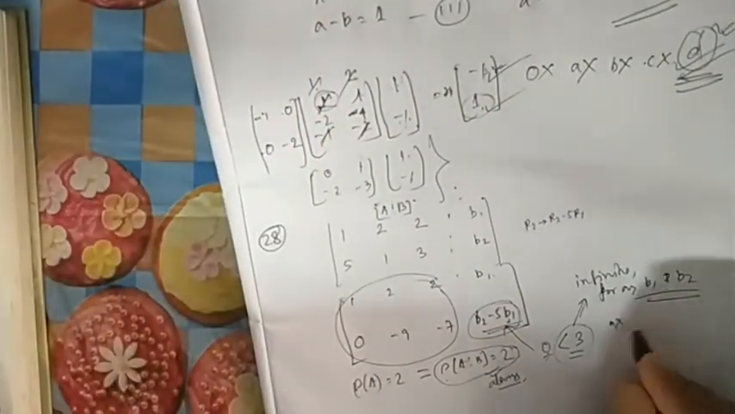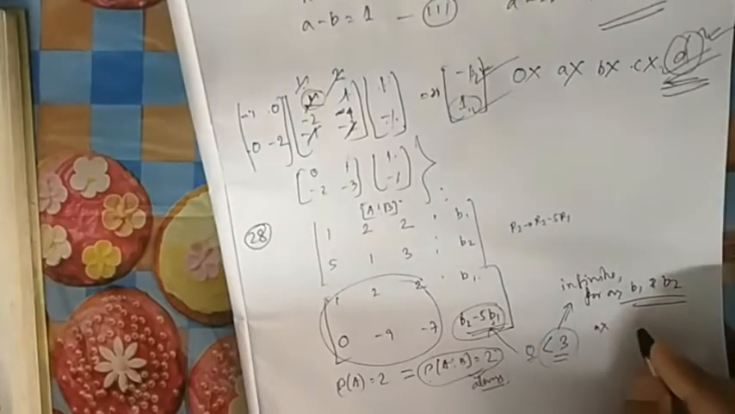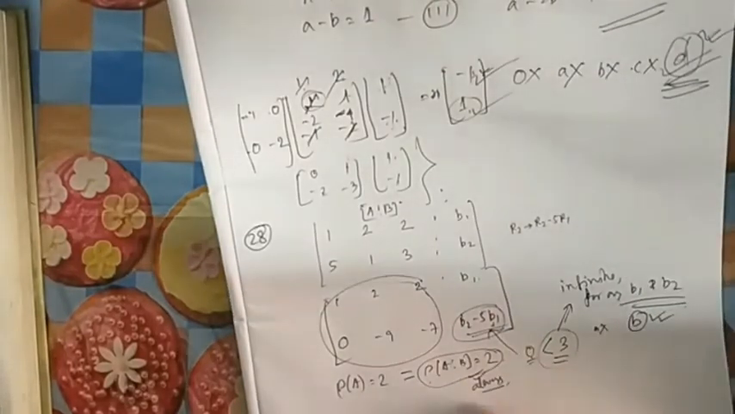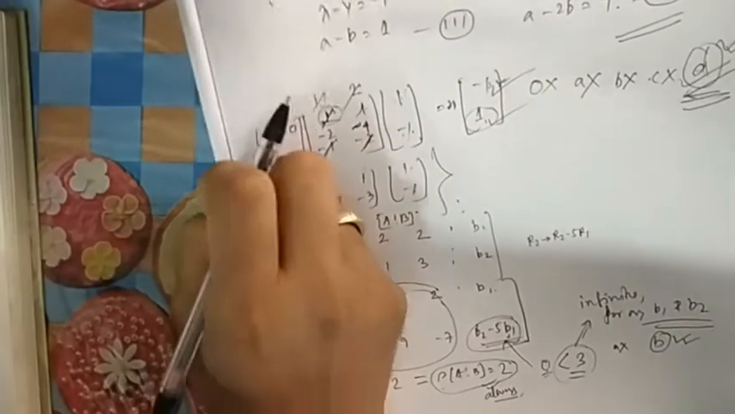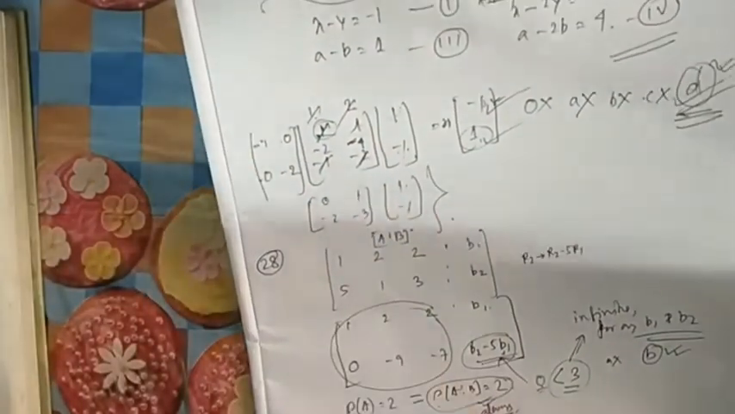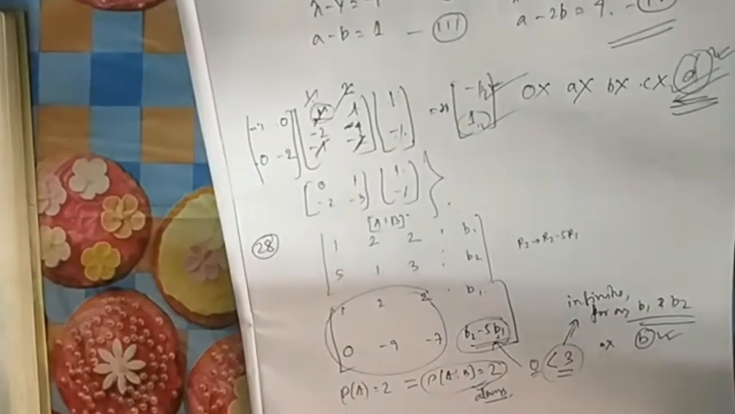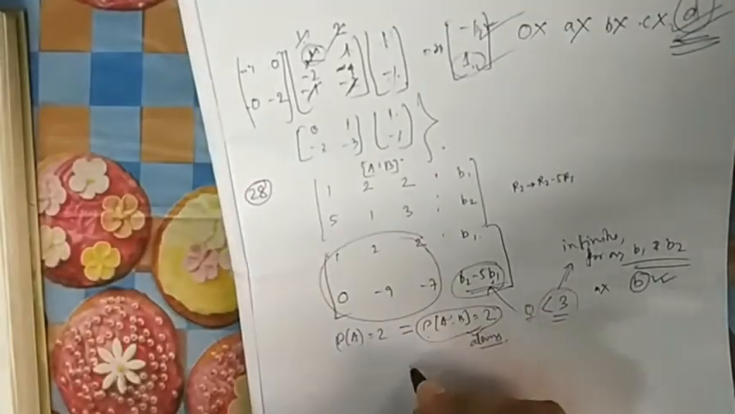So the system having a unique solution, A, will not be the answer. It is not a unique solution. Infinitely many solutions for any given B, so B is the correct answer. No solution does not depend on B1, B2. Having no solution for any values of B1, B2 is also not a correct one.